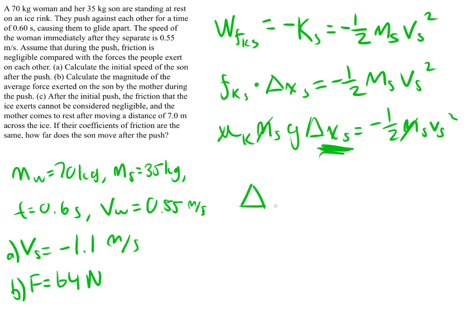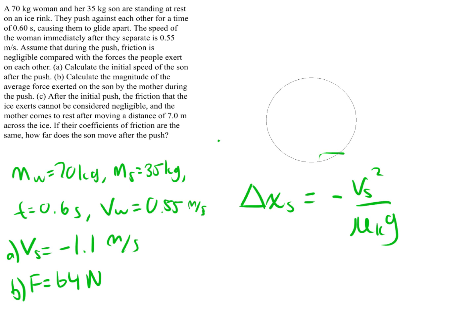By moving everything over to the other side, we get that the displacement of the son is equal to the negative of the velocity of the son squared after the push divided by the coefficient of kinetic friction times little g.